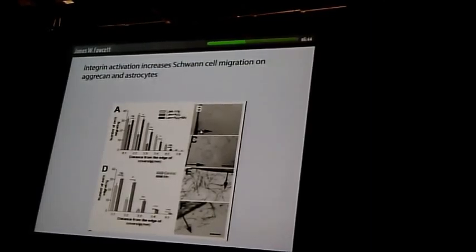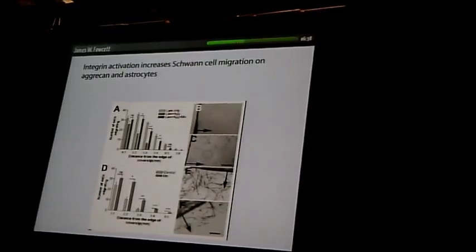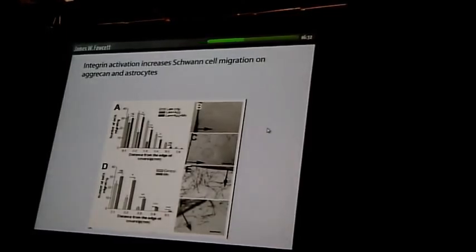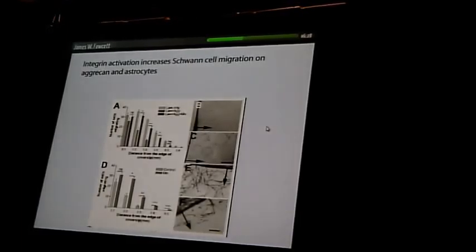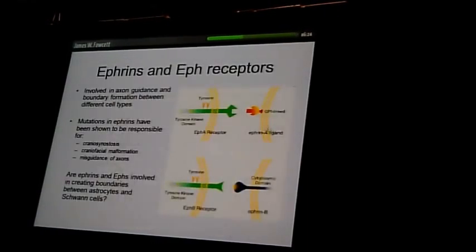So here's a control, here's cells migrating in the presence of manganese, here's some quantification, and cells migrating over astrocytes. So activation of integrins is a mechanism for overcoming inhibition both by aggrecan and by astrocytes. And we think that one of the ways in which aggrecan prevents migration is through inactivating those integrins.